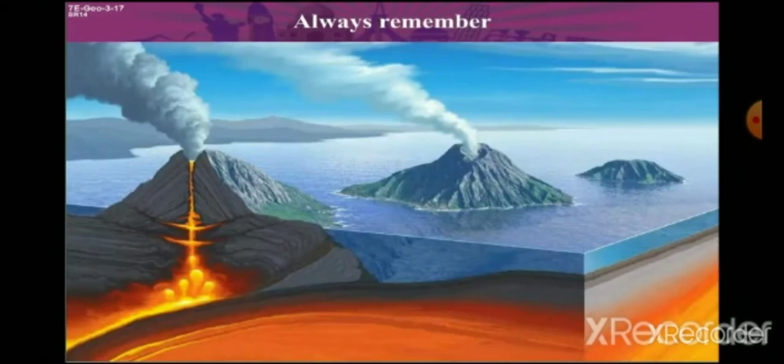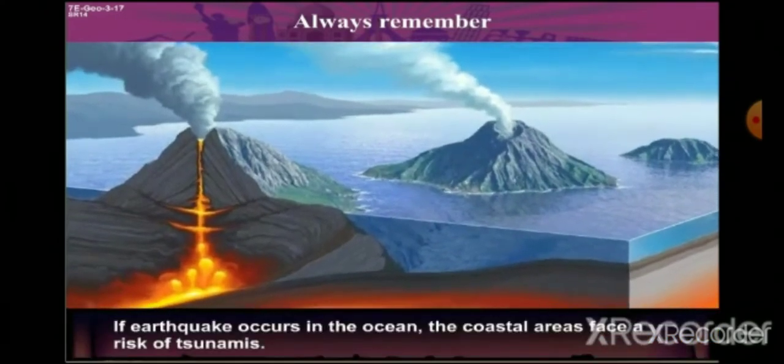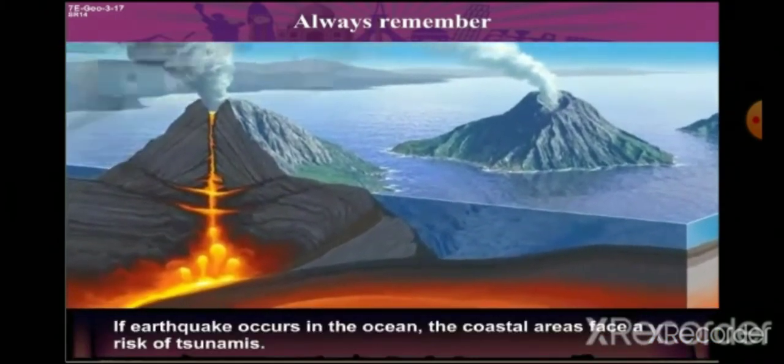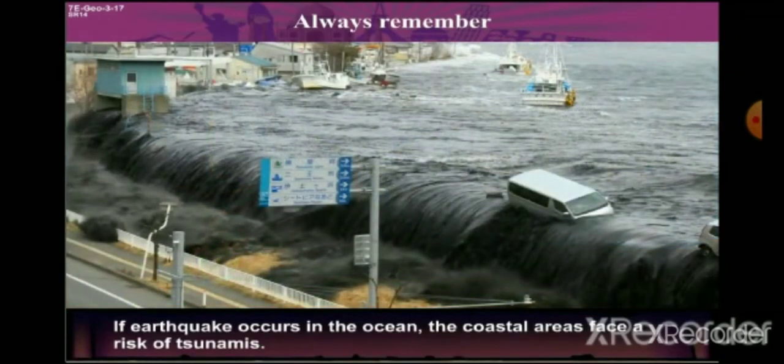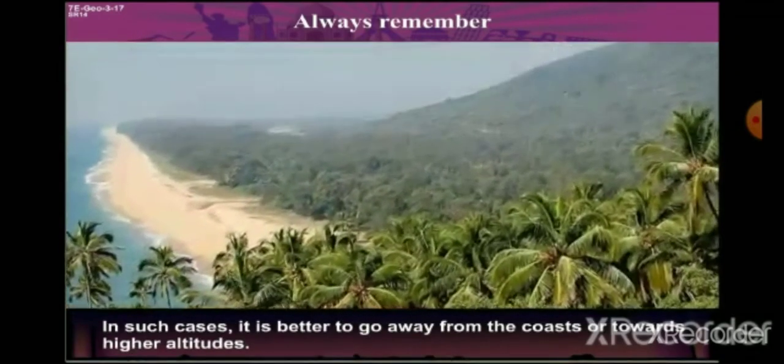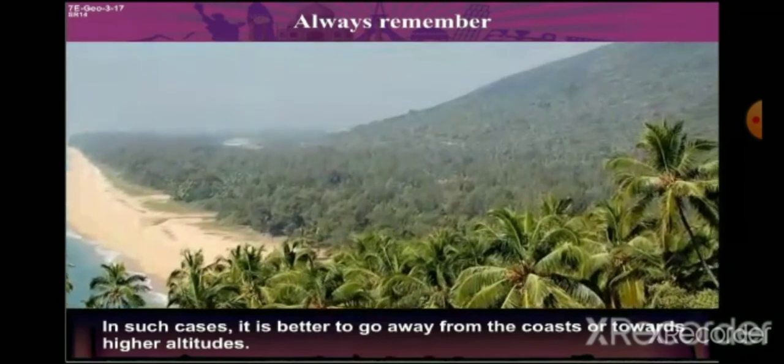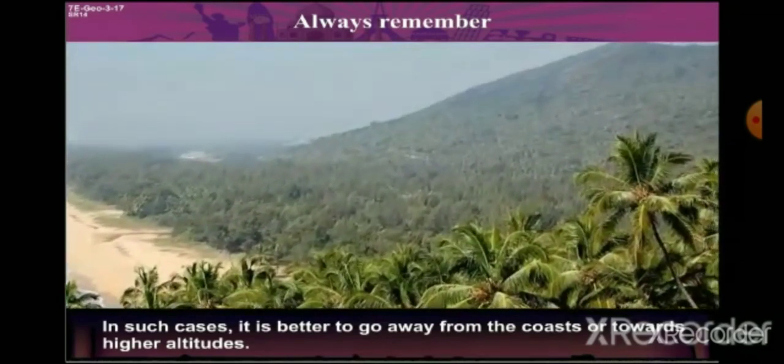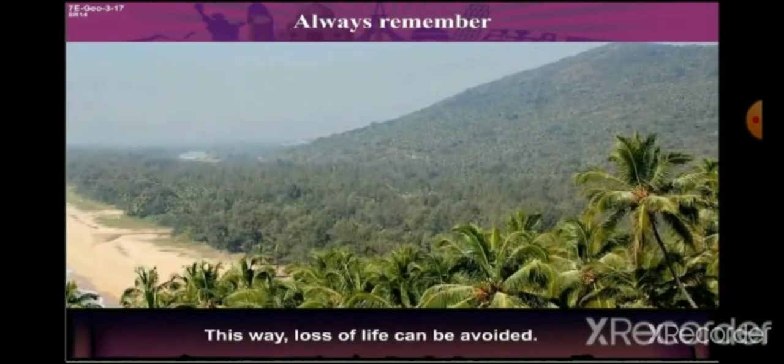Always remember, if earthquake occurs in the ocean, the coastal areas face a risk of tsunamis. In such cases, it is better to go away from the coast or towards higher altitudes. This way, loss of life can be avoided.